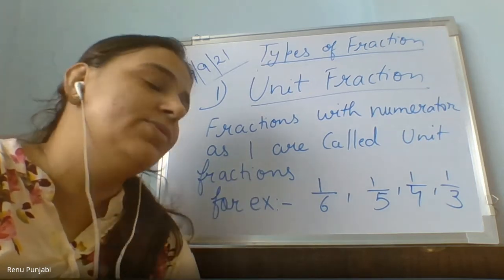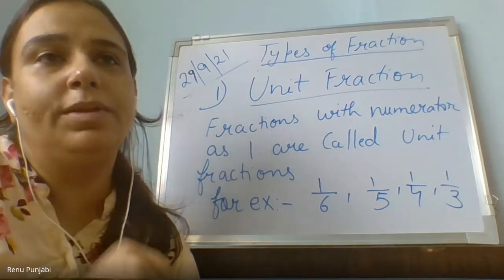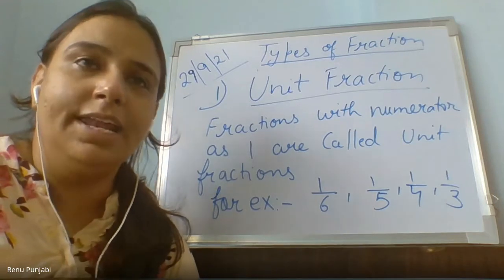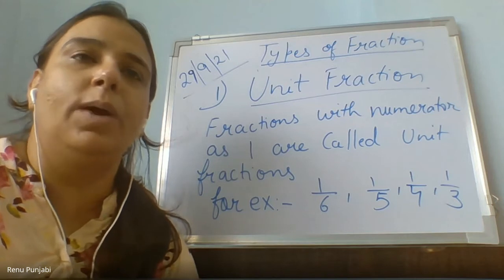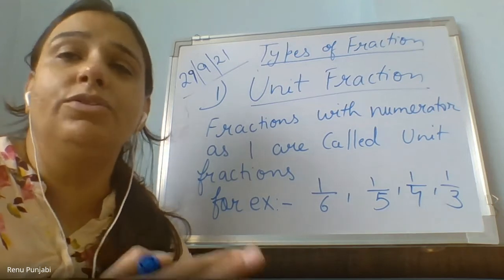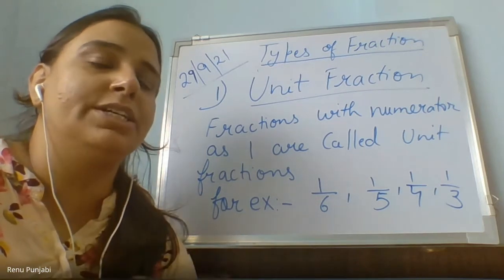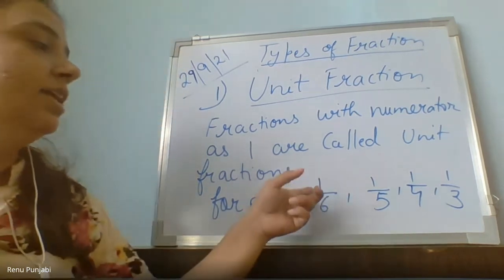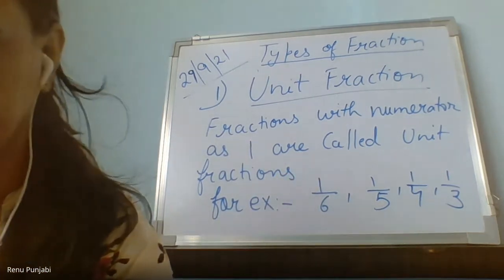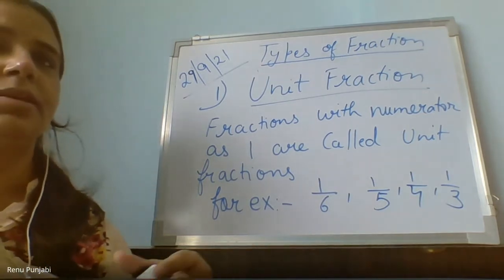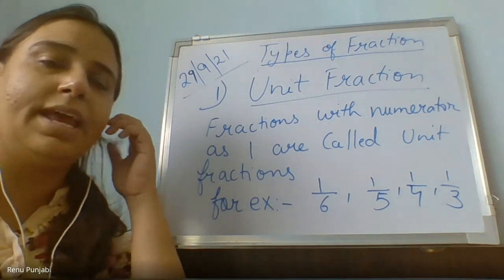I need the fraction with 1 upon, the numerator should be 1. This is also right, but you will learn that in the next steps. 10 upon 40 will be converted into 1 upon 4, but right now you are not aware how to convert it. So give me fractions with the unit fraction, that is, the numerator 1. Done, everyone? Can I erase this?